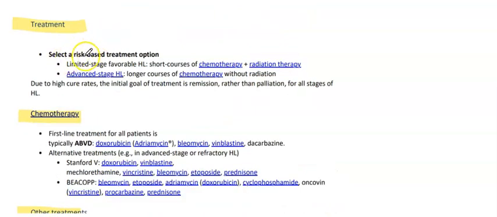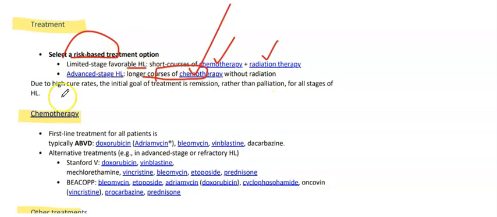Treatment: risk-based treatment is given. For limited stage favorable Hodgkin lymphoma, a short course of chemotherapy with radiation. For advanced stage, a long course of chemo without radiation. Due to the high cure rate, the initial goal of treatment is remission rather than palliation for all stages of Hodgkin lymphoma. Chemo is the first-line treatment for all patients, typically ABVD: adriamycin, bleomycin, vinblastine, and dacarbazine.